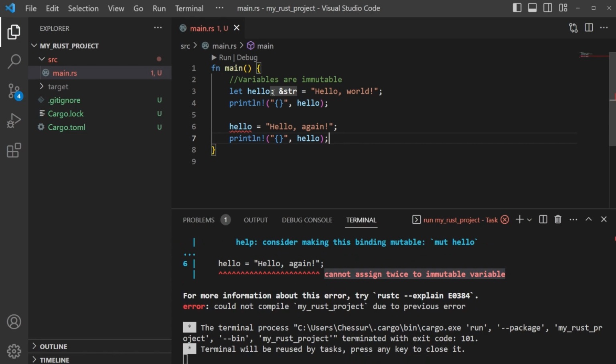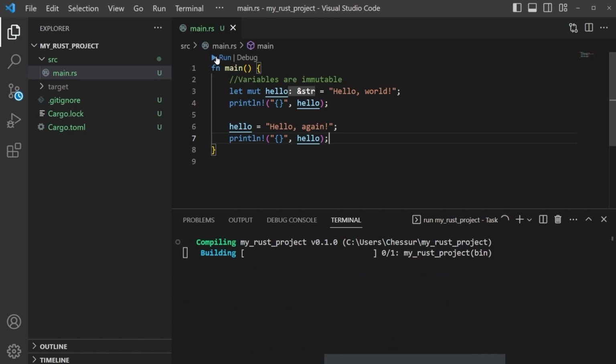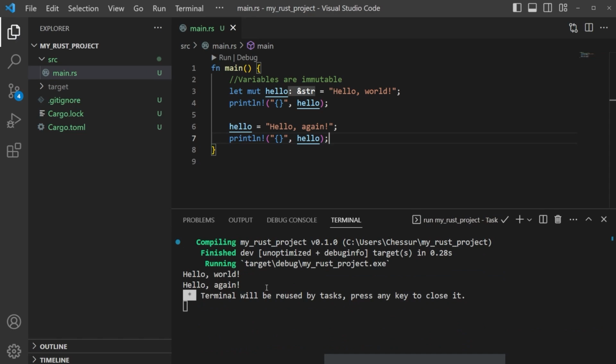We cannot have this variable here be hello world and then change to hello again unless we declare it as mutable. And we can do that with mut. So now we could say, let the mutable variable of hello be hello world. And later on, we can declare it again, and now it's hello again. We save this, and then we run it. And you can see hello world, hello again.